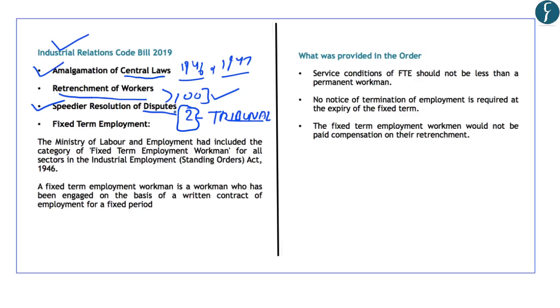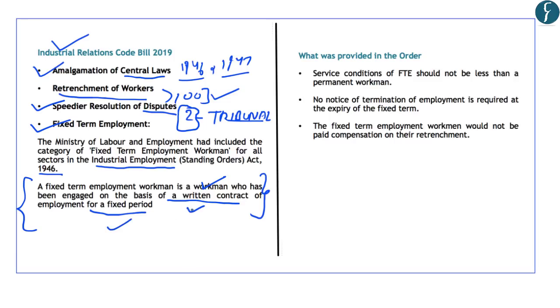Now, the fourth important aspect is that of fixed term employment. Fixed term employment means that this employment is provided for a limited time period. And this fixed term employment workman was provided in the Industrial Employment Standing Orders Act of 1946. This fixed term employment workman is a workman who has been engaged on the basis of a written contract of employment, and that too for a fixed period of time. So these are the two aspects of this fixed term employment.